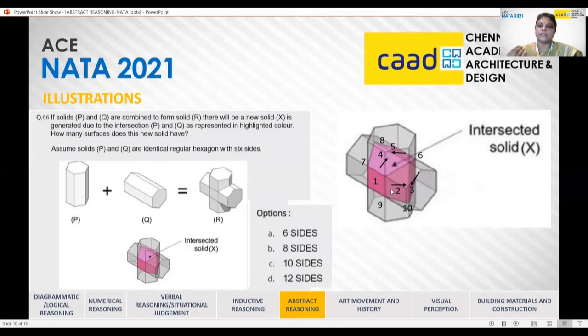Now we have to consider the hidden part of the solid as well. We have to count those surfaces also. So back of the 1, we have 6. Back of the 2 and 3, we have 7 and 8. And at the bottom, we have 9 and 10 for 4 and 5. So finally, we can count 10 surfaces for that particular intersected solid. And we can go with the option 10 sides.